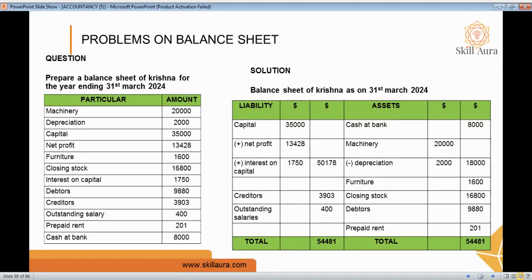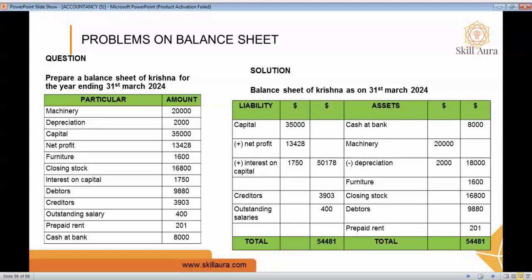Machinery is 20,000, depreciation 2,000, capital 35,000, net profit 13,428, furniture 1,600, closing stock 16,800, interest on capital 1,750, debt 9,880, creditor 3,903, outstanding salary 4,000, prepaid rent 201, and cash at bank 8,000.